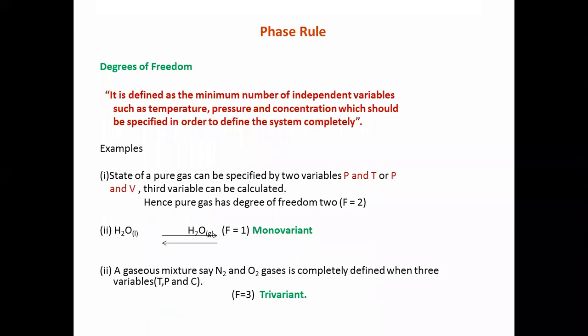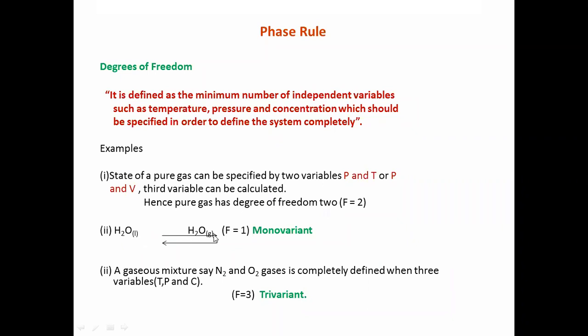Degrees of freedom is defined as the minimum number of independent variables such as temperature, pressure, and concentration, which should be specified in order to define the system completely. For example, the state of a pure gas can be specified by two variables, that is pressure and temperature, or pressure and volume. The third variable can be calculated, hence the pure gas has 2 degrees of freedom, that is F equal to 2.